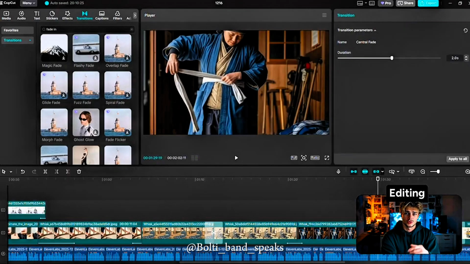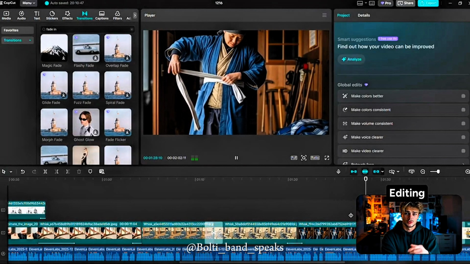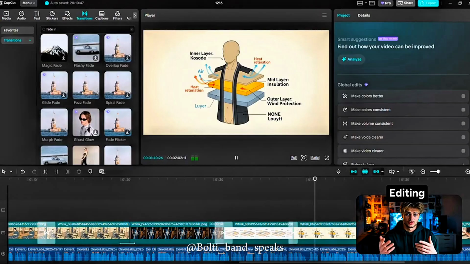And this is why these videos don't die. The transitions keep viewers from getting bored. The keyframes create just enough movement to hold attention. These editing choices create retention.